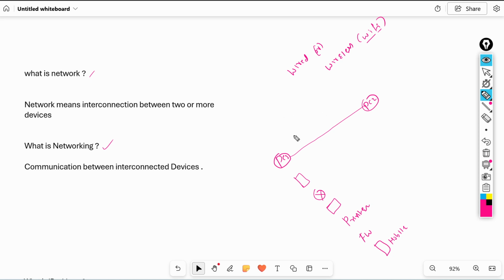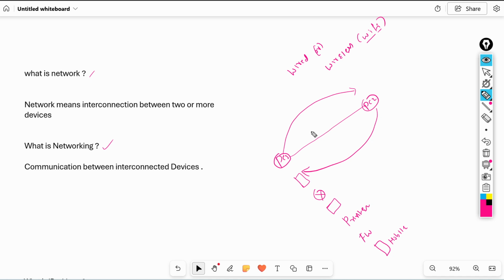If you transfer data from PC1 to PC2 or PC2 to PC1, it is called networking. This is the main difference between network and networking.